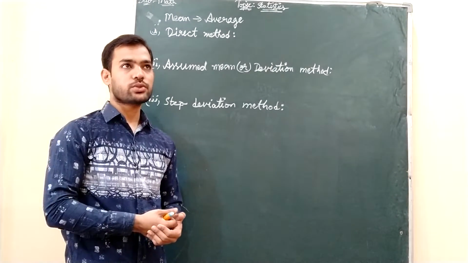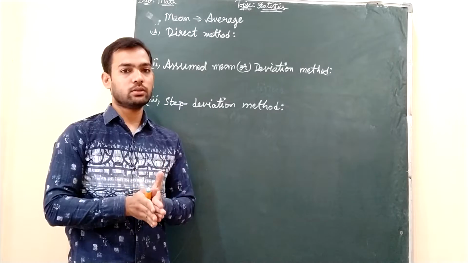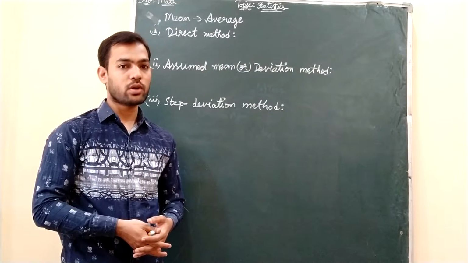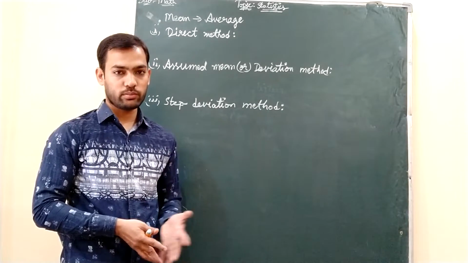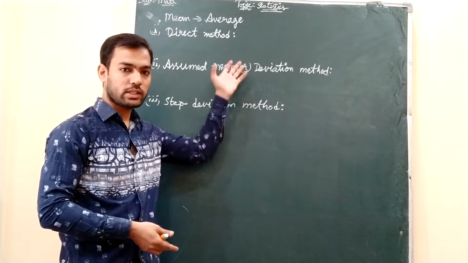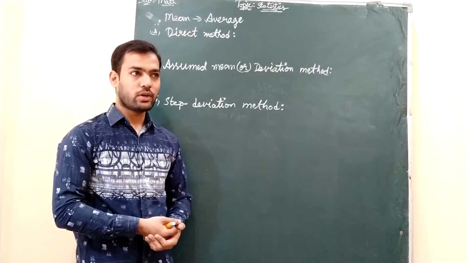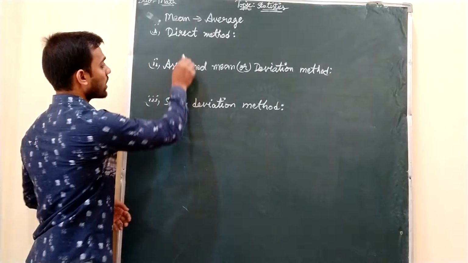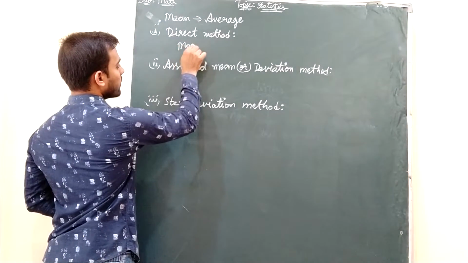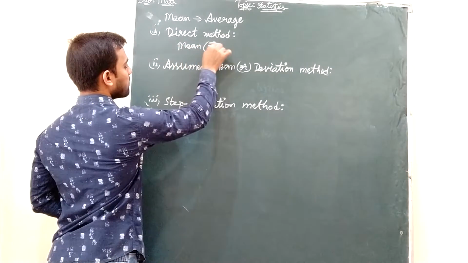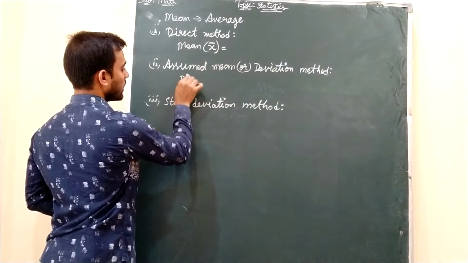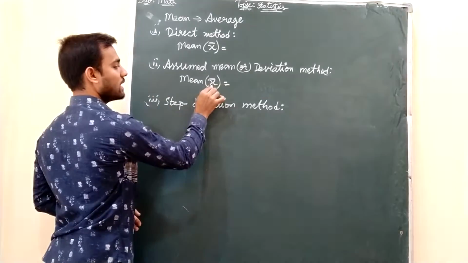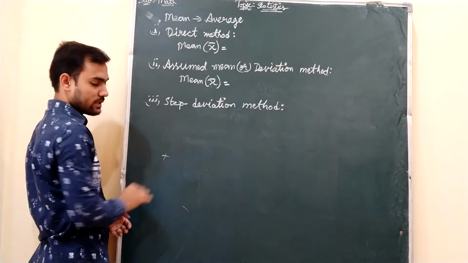In examination, the question can be asked with any particular method, or sometimes it may say to use any appropriate method. Appropriate method does not mean any new method; among these three, you can use any one method for calculating the mean of the given frequency distribution table. So what are the formulae for these three methods? Mean is denoted by the symbol x bar, like plus is denoted by this symbol, right?